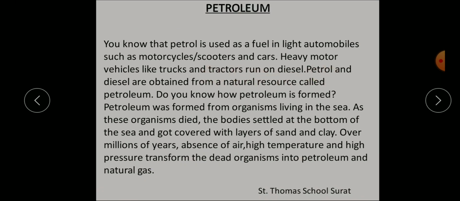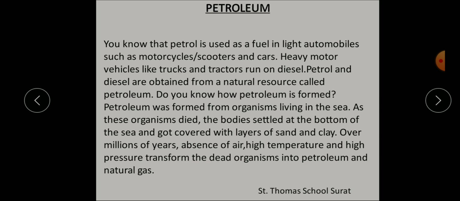So petrol and diesel are obtained from a natural resource called petroleum. Understood? Do you know how petroleum is formed? Students, see, petroleum was formed from organisms living in the sea.